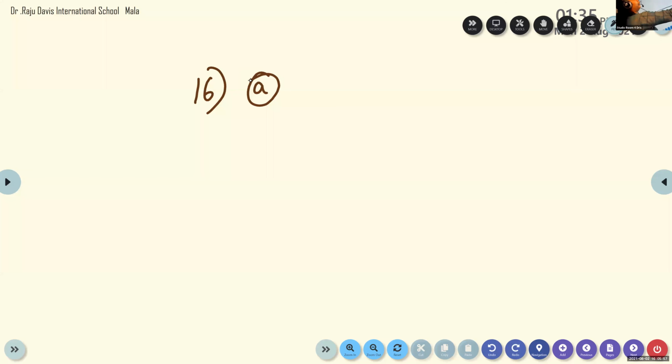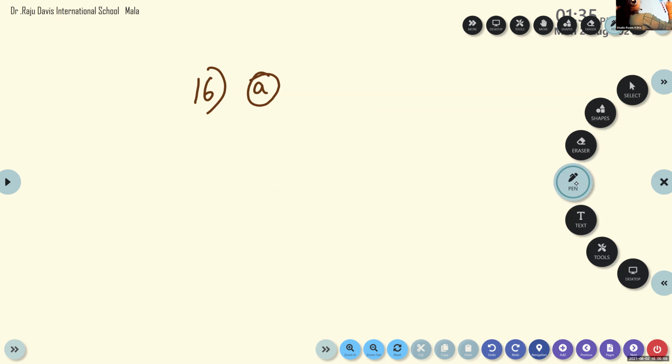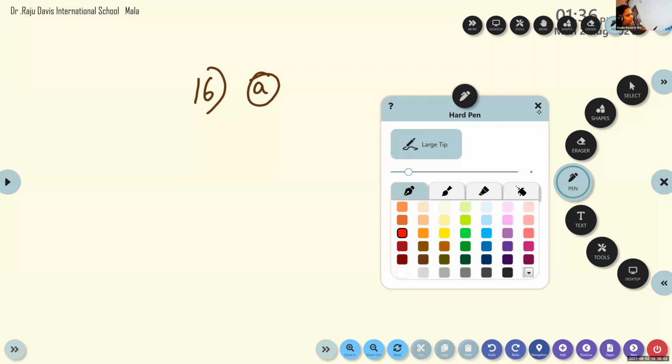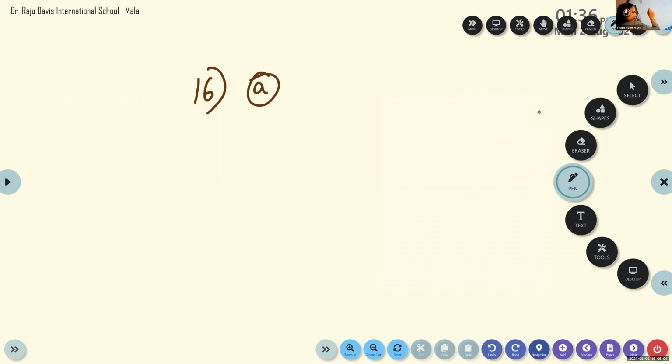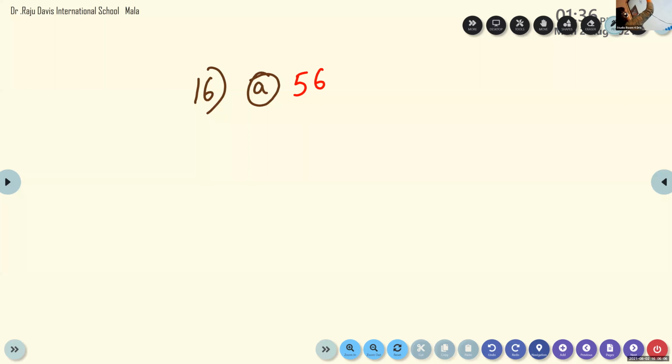Okay. Now, we will write the number here. What is the number? 5, 6, 7, 8, 9. Okay. Jyoti Lakshmi, can you read the number? Number name. How many thousand? 56,789. Okay, children, very good.